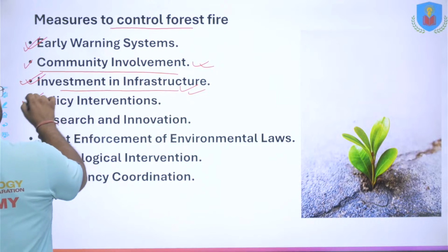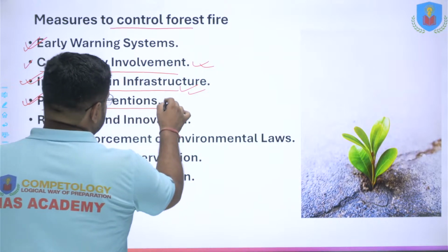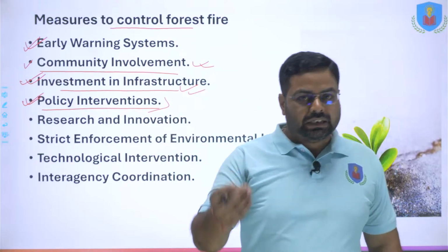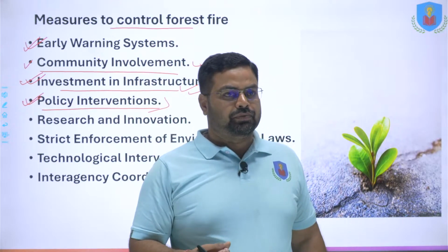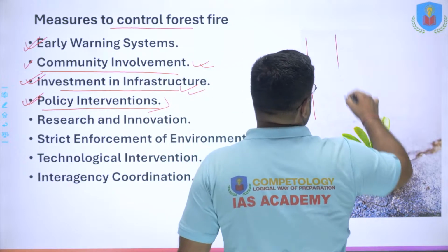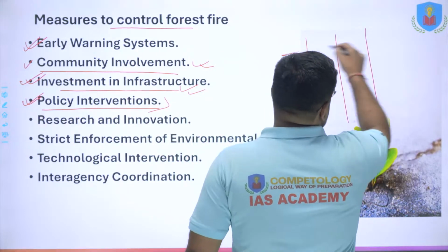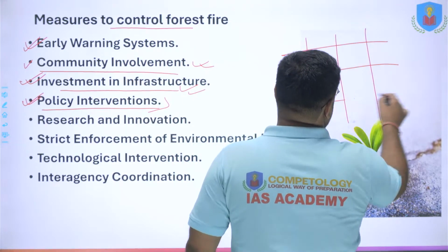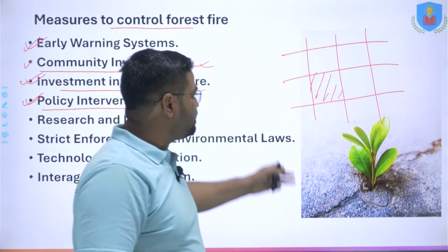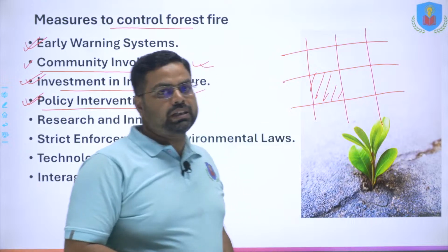Next is policy intervention. There is a need for change in policy, a change in the management of forest fire and forest regions. There are various initiatives, like dividing the forest into grid-type sections with internal roads, so that if a forest fire is going on in one region, it may not spread to other regions.